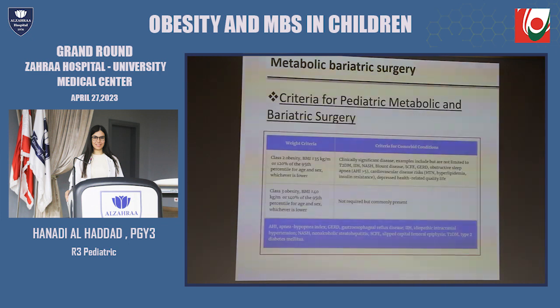As criteria, the AAP recommends metabolic and bariatric surgery for children with class 2 obesity, BMI more than 35 kg per meter squared, or 120% of the 95th percentile, with comorbidity like type 2 diabetes mellitus, NASH, and obstructive sleep apnea. Or class 3 obesity, BMI more than 40, or 140% of the 95th percentile for age and sex, with or without comorbid conditions. Autism spectrum disorders, behavioral changes, and trauma are not contraindications for metabolic and bariatric surgery in children.